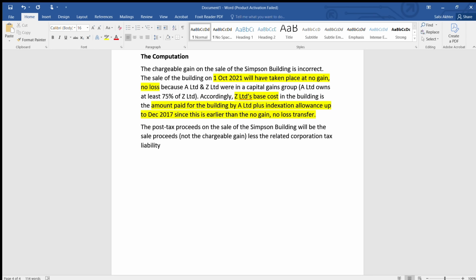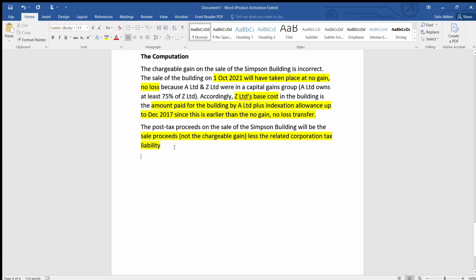Done. That's it. So the main thing which is highlighted is sale proceed. This has to be there. So it's sale proceed minus corporation tax. This has to be there in your answer. So how many marks are you getting for this question? This is an 8 marks question. First one is here, 1 mark, no gain, no loss. Second is the base cost, 2 marks. 3 marks, this sale proceed minus corporation tax.